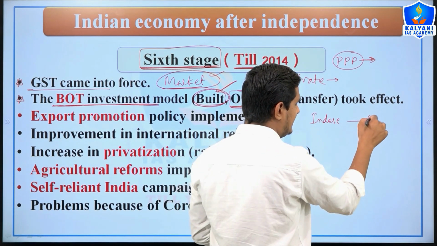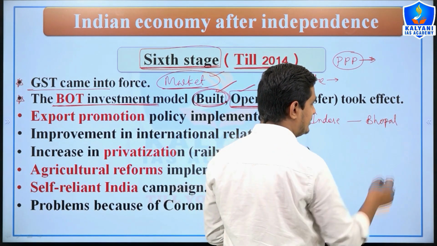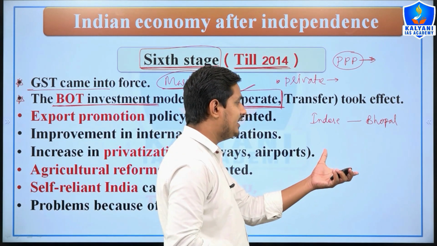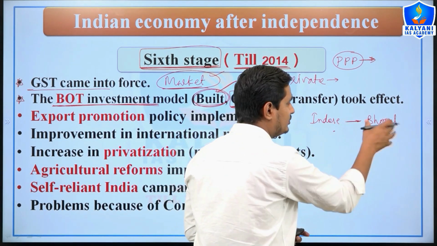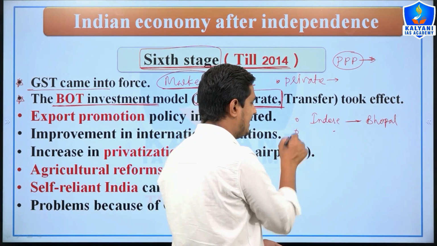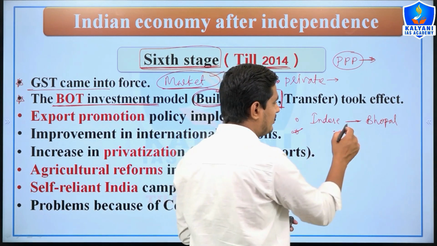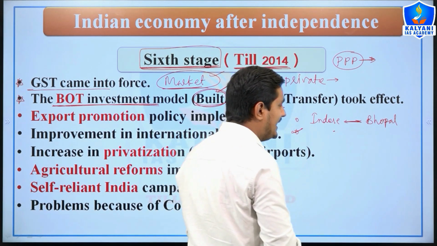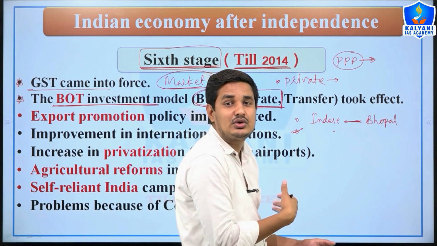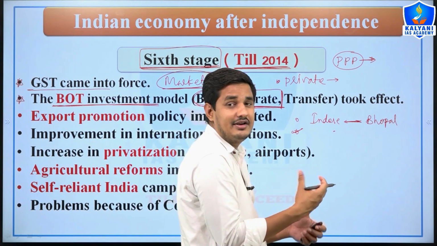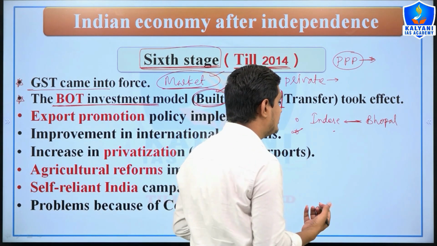For example, see Indore to Bhopal. Suppose the government of Madhya Pradesh does not have money or capital to construct a road between Indore and Bhopal. In this situation, the government can release a tender that whoever builds the road between Indore and Bhopal can take a toll tax, right? And he can earn a good amount of money.